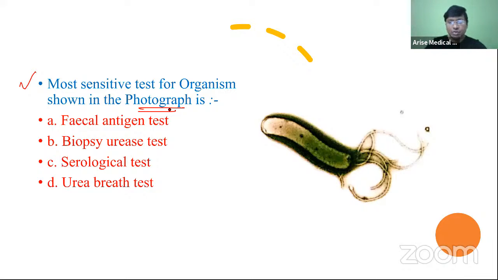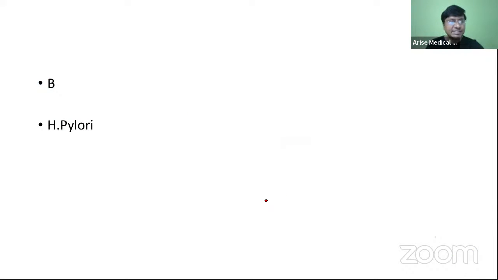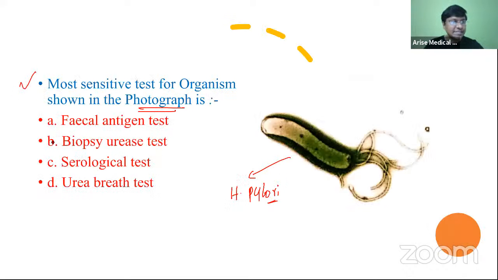No. What is the organism? Yes, Mohammad Karimuddin. What is the organism? The organism is H. pylori. Right? And what is the most sensitive test? The most sensitive test is the biopsy urease test, right? So only one student, that is Arya Ajesh, has answered it. Very good. So biopsy urease test is the most sensitive test for H. pylori.